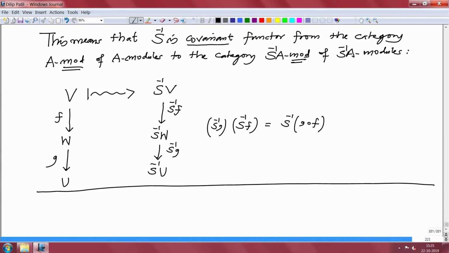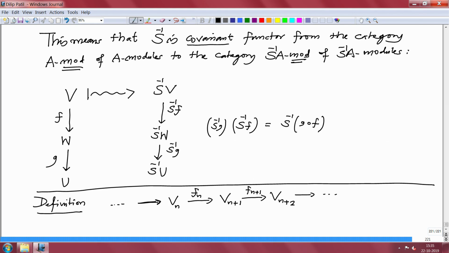Definition. Suppose I have a sequence of modules and module homomorphisms, something like this: an arrow V n to V n plus 1, this is F n, then F n plus 1 to V n plus 2, and so on.